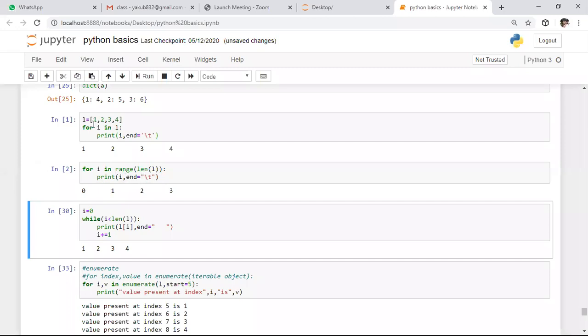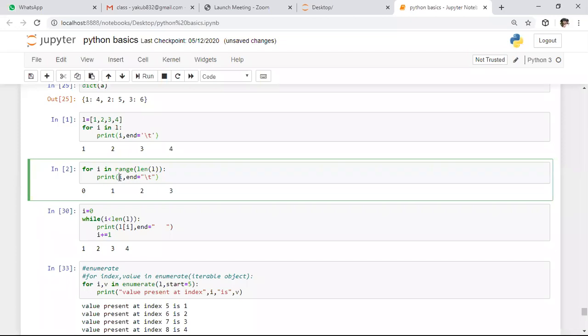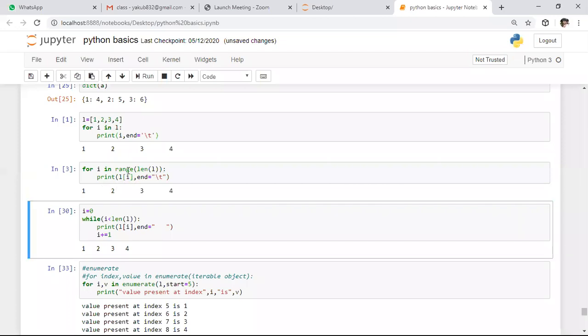Here in this list, if you observe, we have 4 values. The indexes start with 0, from 0 to 3, which means we are getting all the indexes. To get the character or value present at those indexes, we need to perform basic slicing. Here we are accessing each and every character corresponding to these indexes.